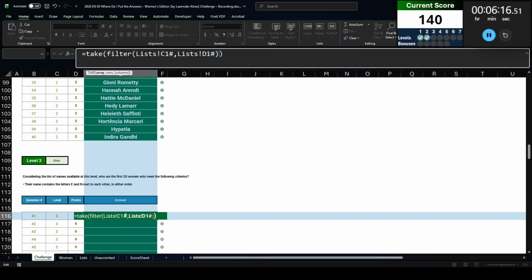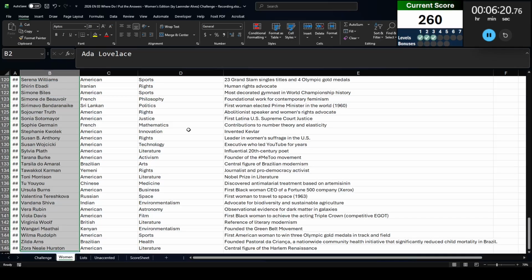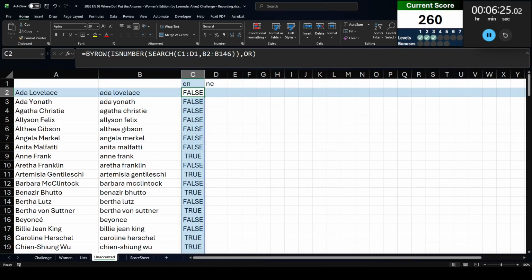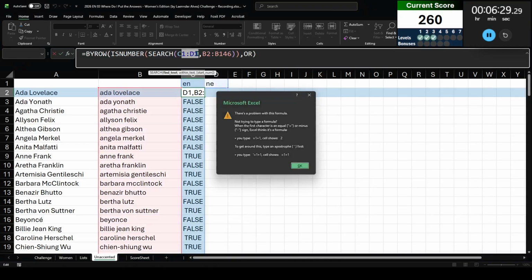And I forgot that I want to take 20 of them. There we go. That gives me all 20. Excellent. A couple things I want to do. Yeah, let me do that here. I'm going to change this a little bit. So I'm going to take these column headers out. I'm just going to put them straight into the formula.